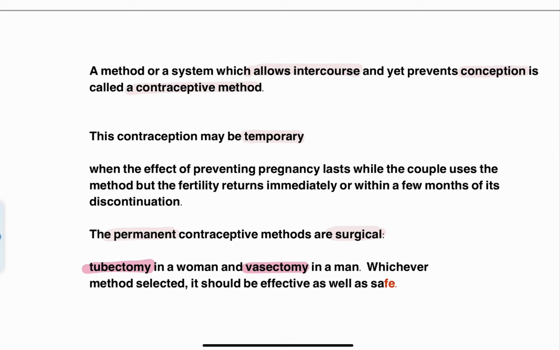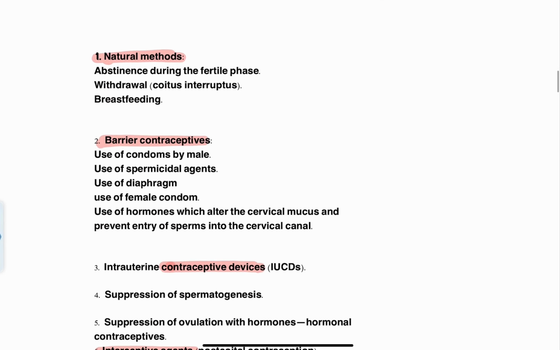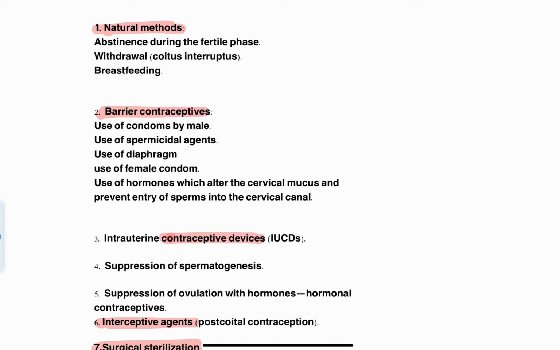Until now we have discussed what contraception is, its definition, and the temporary and permanent methods of contraception. Now we are starting with the methods of contraception. There are several different methods of contraception, and in the subsequent modules each one will be discussed in detail. But as of now, this is a general introduction where we are just going to discuss what methods are available to us.